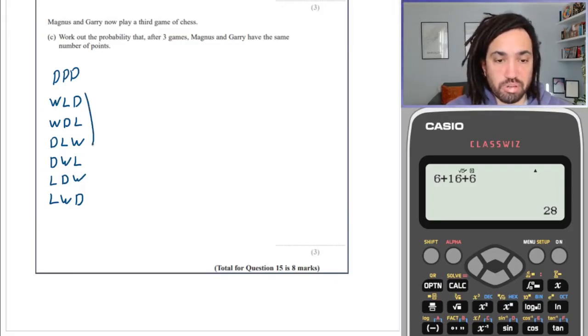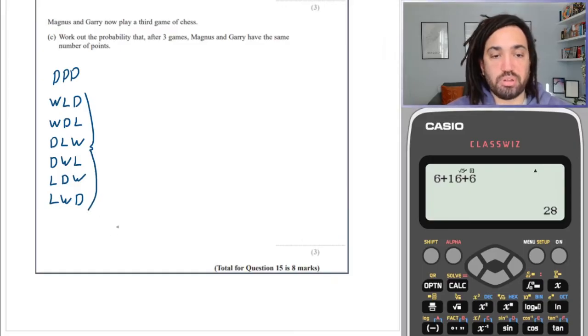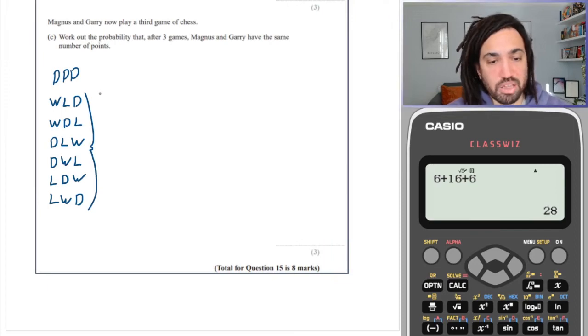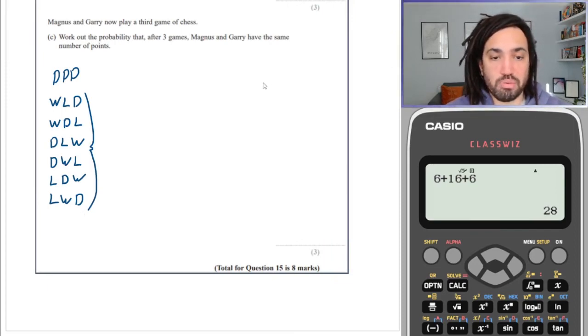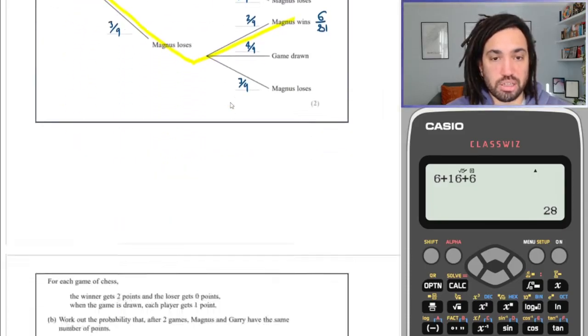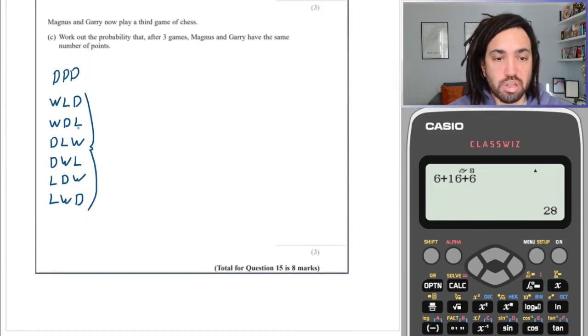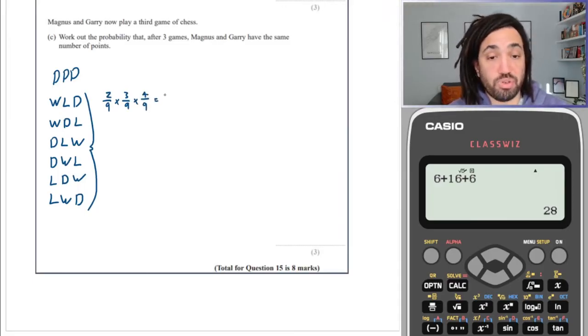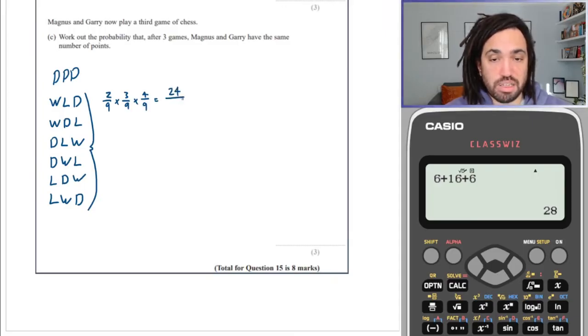Now we could group these up, because each of these is going to be exactly the same in terms of probability. We said before, a win was 2 out of 9, a loss was 3 out of 9, and a draw was 4 out of 9. So 2 times 3 times 4 is 24, and that's all going to be out of 9 cubed, which is 729.